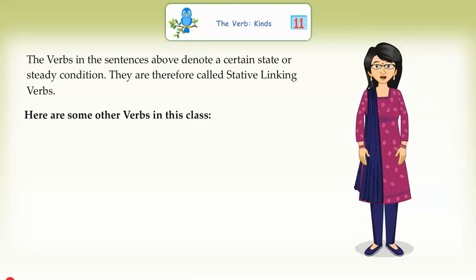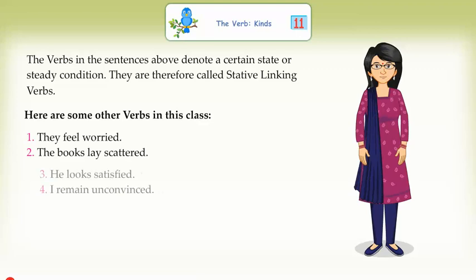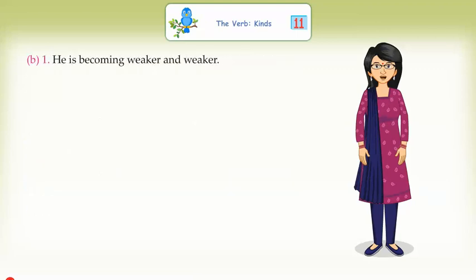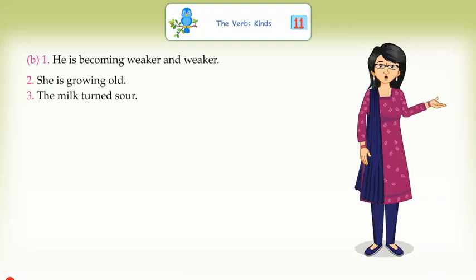Here are some other verbs in this class. They feel worried. The books lay scattered. He looks satisfied. I remain unconvinced. Rest assured. He is becoming weaker and weaker. She is growing old. The milk turns sour.